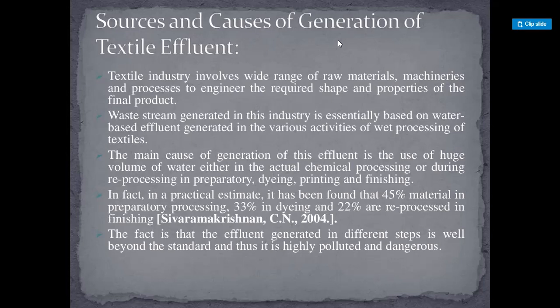The main cause of generation of this effluent is the use of a huge volume of water either in the actual chemical processing or during reprocessing in preparatory, dyeing, printing, and finishing.